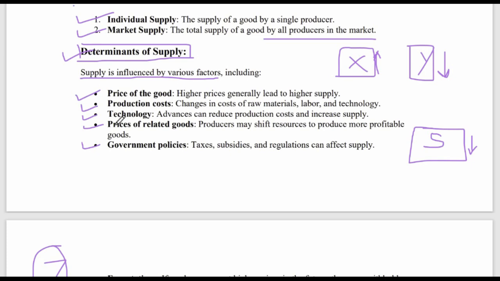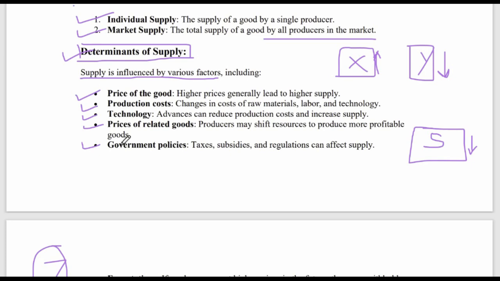But if the technological advances, new technologies, come in and I have them, then my production will increase, that is, my supply will increase in the market. And if the technological advances are not there, I'm not able to take advantage of new technology for manufacturing shoes, then my production will decrease, that is, the supply in the market will decrease.